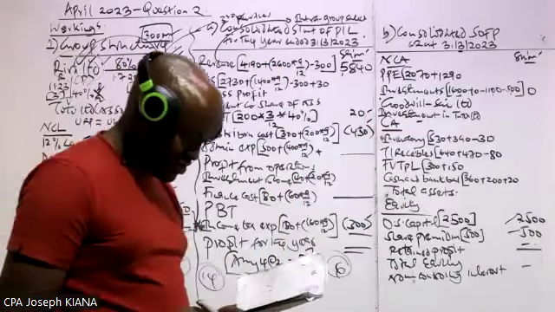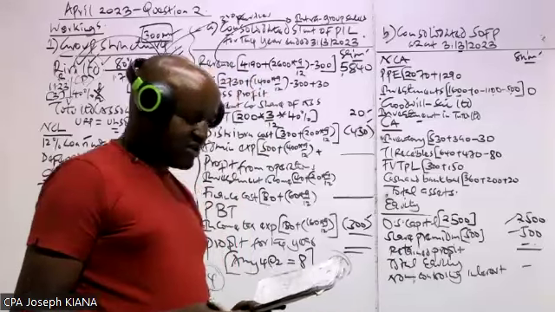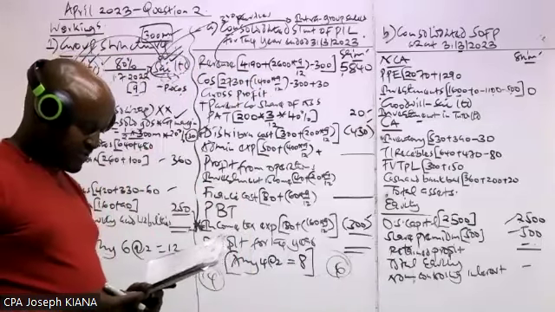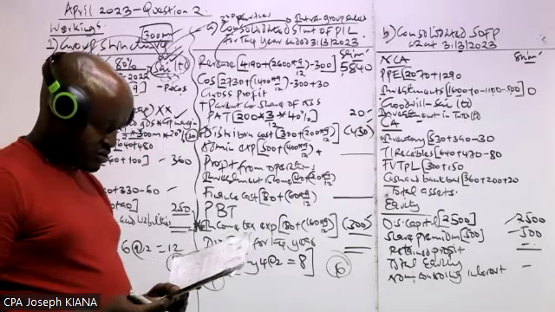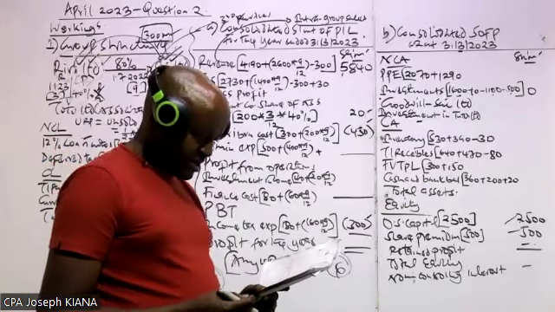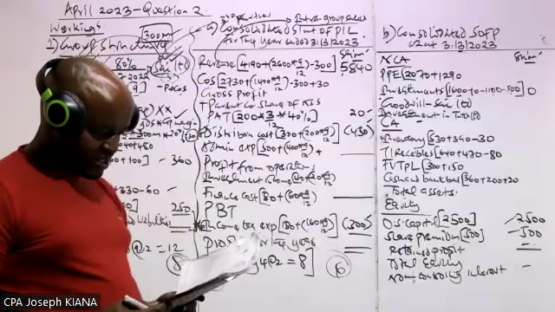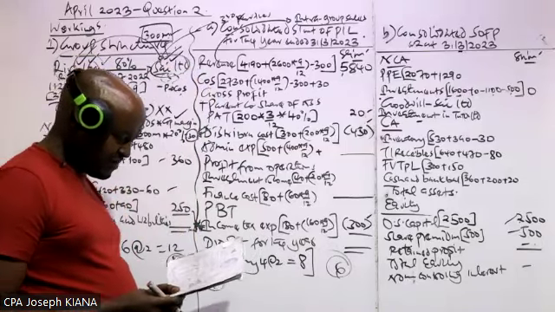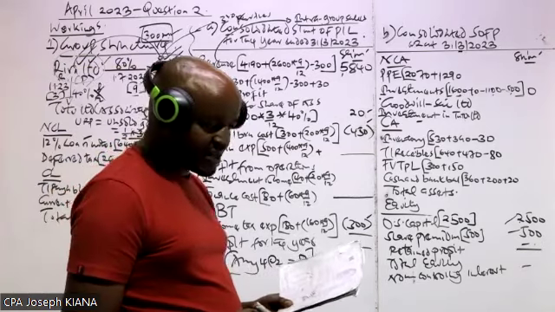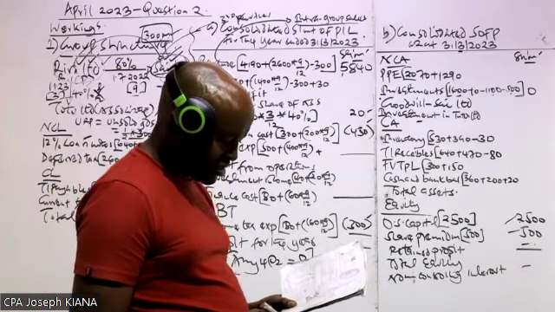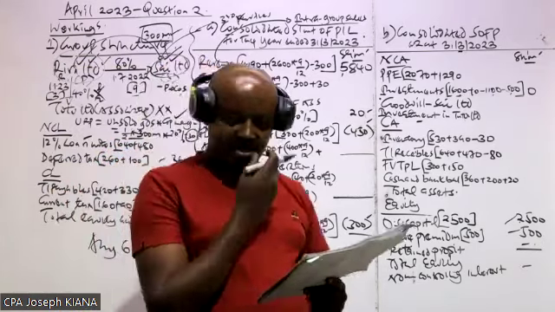Let's move to point number 6. We are told that on 1st of October 2022, some few months to the end of the year, River Limited, which is the parent, sold a plant. A plant is basically an asset.